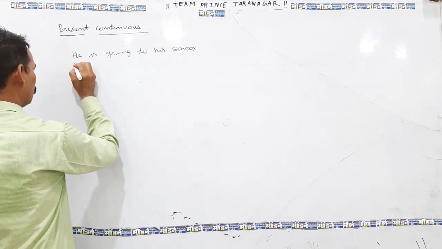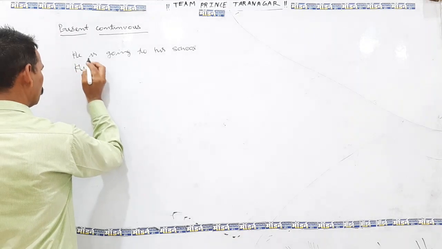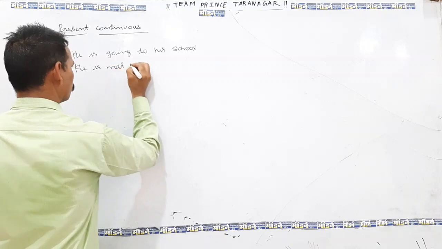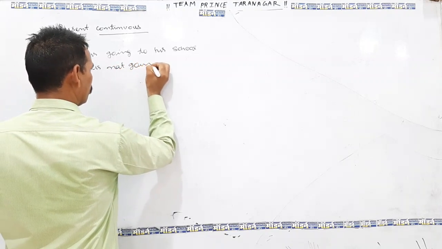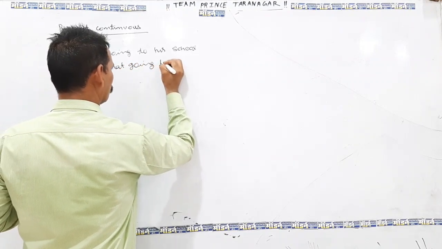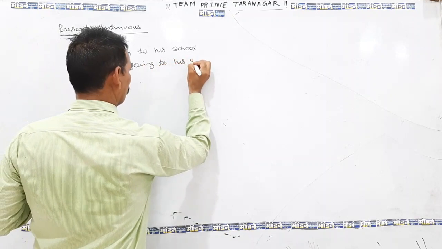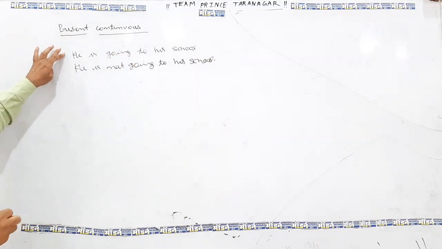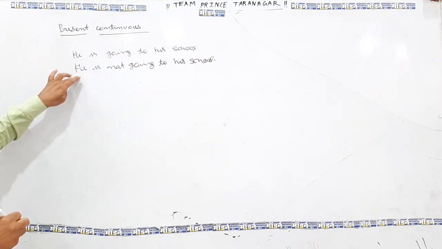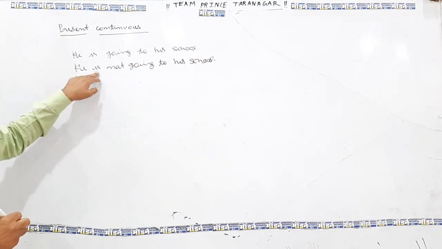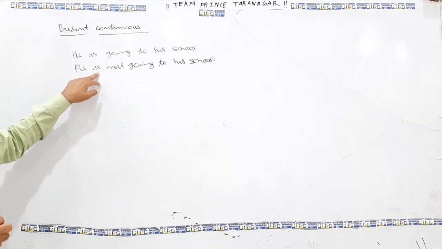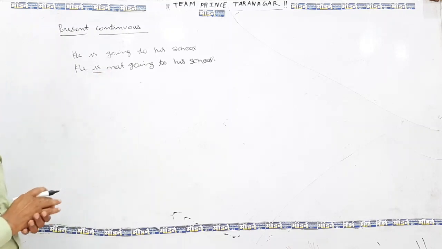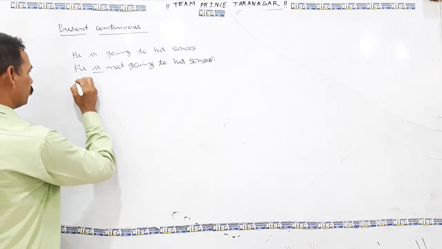So we can say also he is not going to his school. This is the affirmative sentence and it is the negative. Putting not after the is, am and are, it becomes negative. And when we put the is in the first of the sentence, then it becomes interrogative.